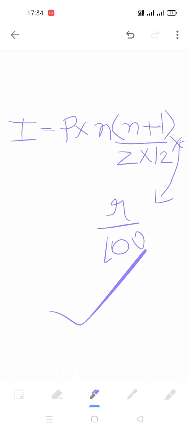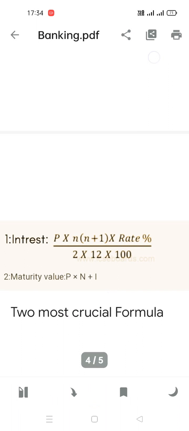Now the next thing is maturity value, MV. So first of all, what is maturity value? Maturity value is also known as MV. It is the amount to be received on the due date on the maturity.